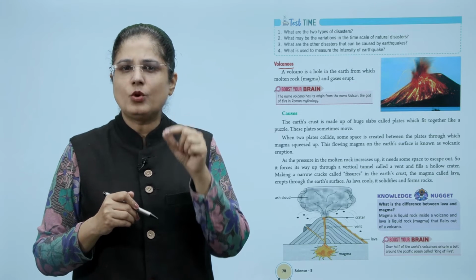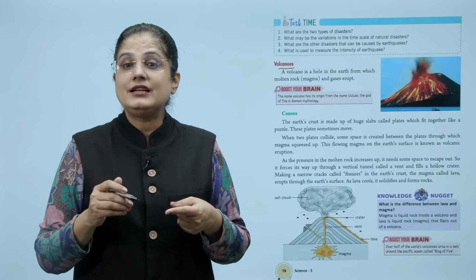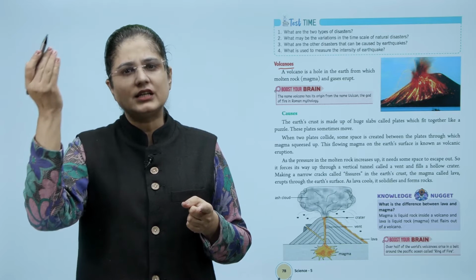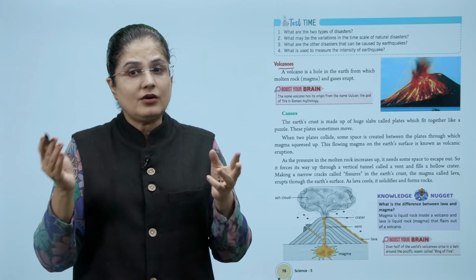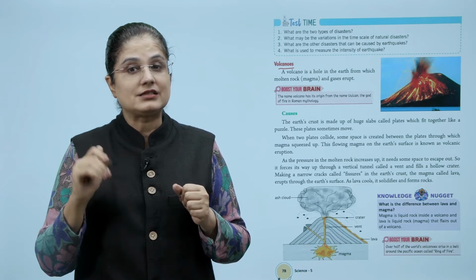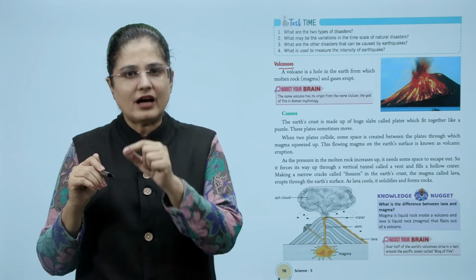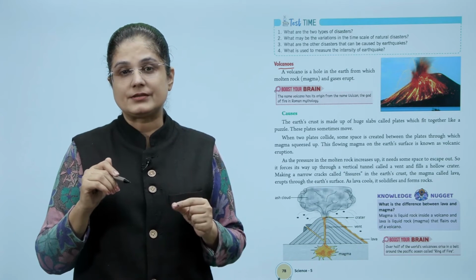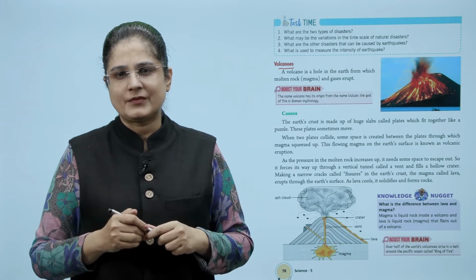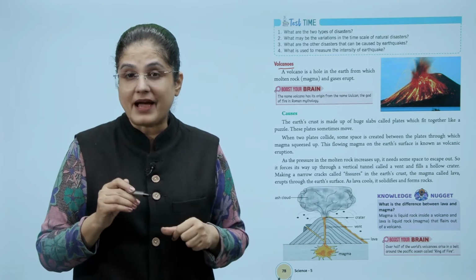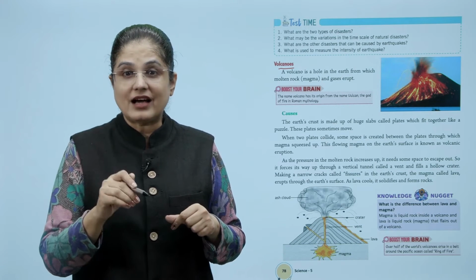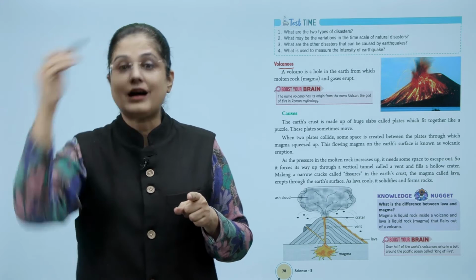As the pressure in the molten rock increases, it needs some space to escape out. So it forces its way up through a vertical tunnel called a vent and fills a hollow crater, making a narrow crack called fissure in the Earth's crust. The magma called lava erupts through the Earth's surface. As lava cools, it solidifies and forms rocks. Now, what is the difference between lava and magma? Magma is liquid rock inside a volcano, and lava is liquid rock that flares out of a volcano.